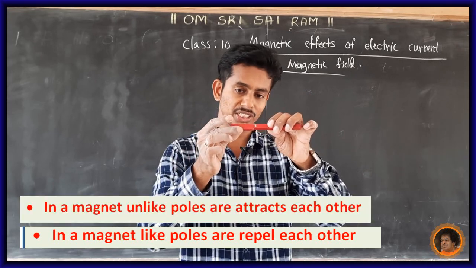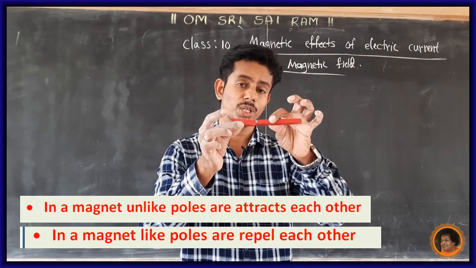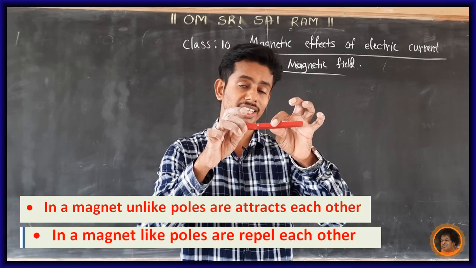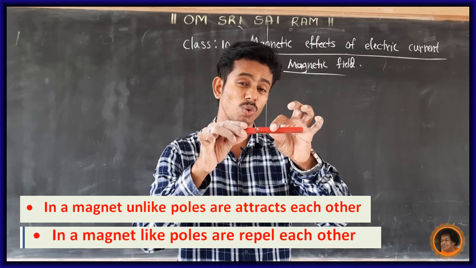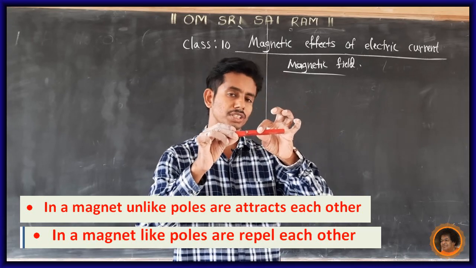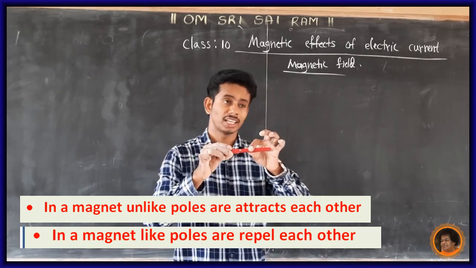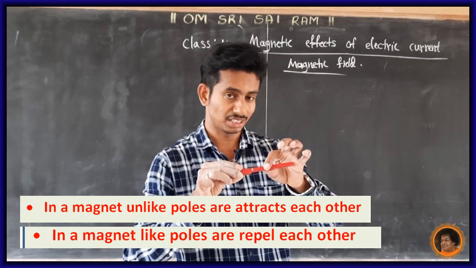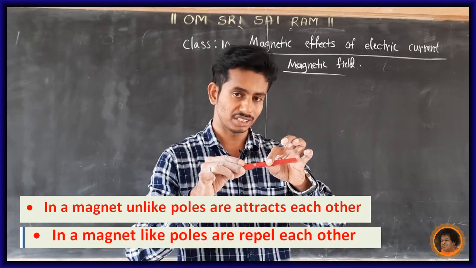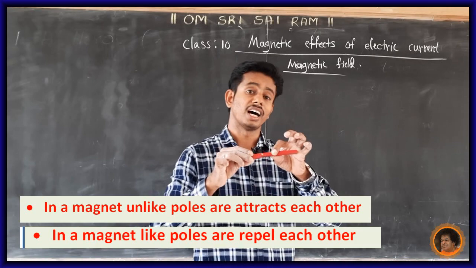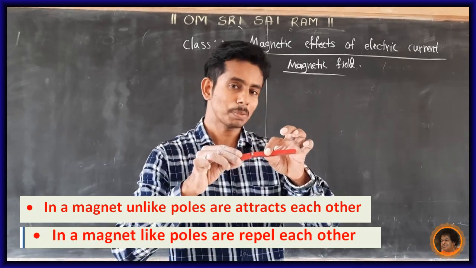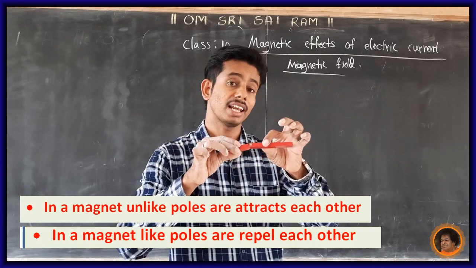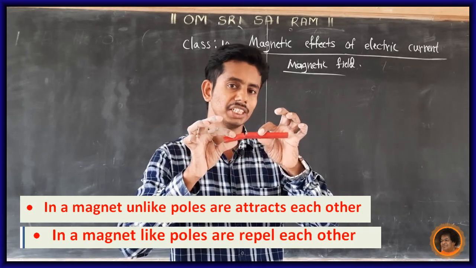They attract. Why do they attract? Because south and north are unlike poles. Unlike poles always attract. This is a very important concept. Like poles repel each other, but unlike poles attract each other.